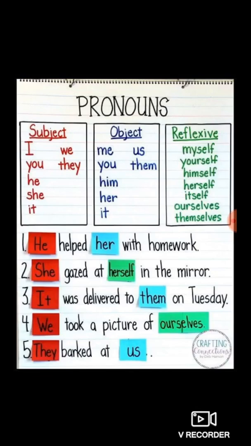We took a picture of ourselves. We means when group is there, we use we. We is also known as pronoun. Ourselves is also known as pronoun. So in these examples, instead of nouns, what is used? Pronoun. Understood students? Now let's proceed towards the next part of speech.